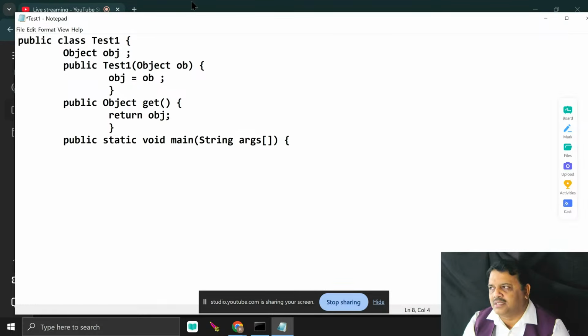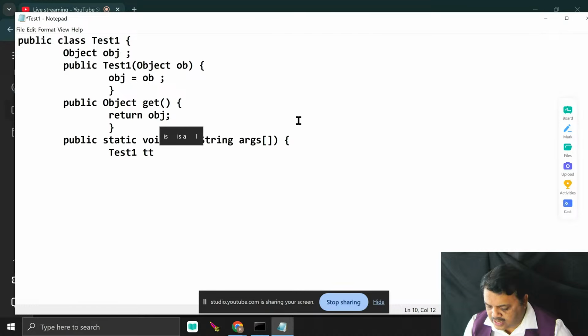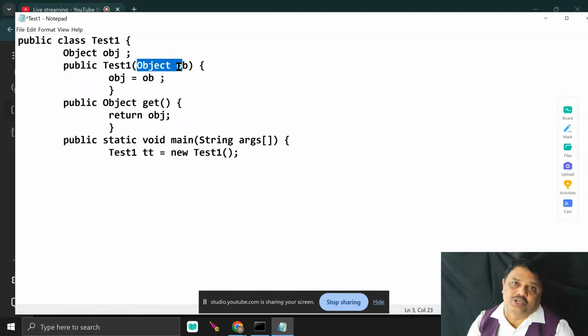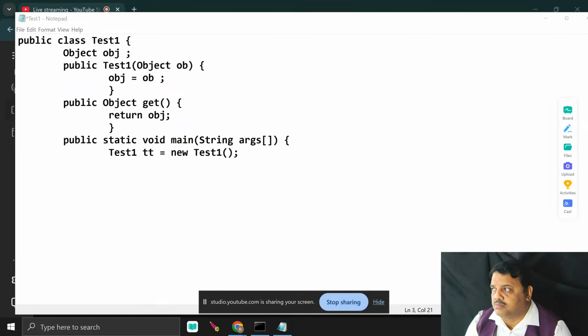Anyway, that's the part. First I construct the object here. What I can do here is Test1 t = new Test1. But when I define this constructor, calling the non-parameterized constructor generates an error because my constructor is a parameterized constructor. And what type of parameter do I pass here? Object class reference. I already covered that in Java, the base class for every class is Object.